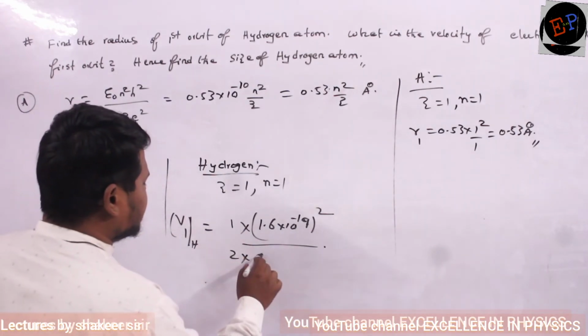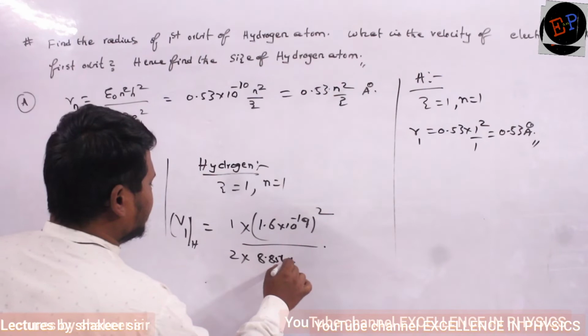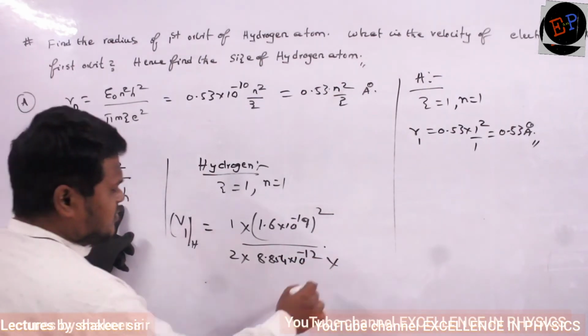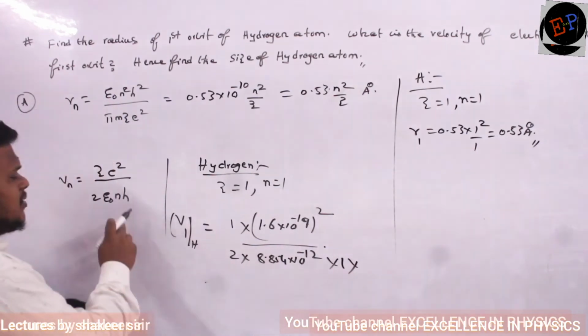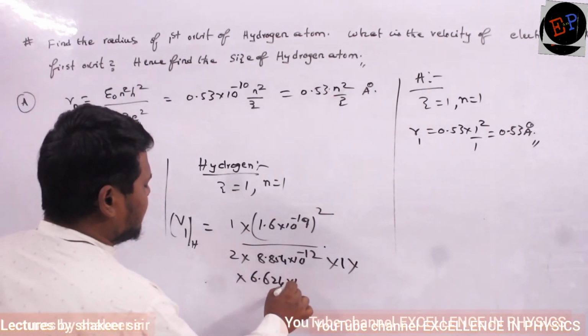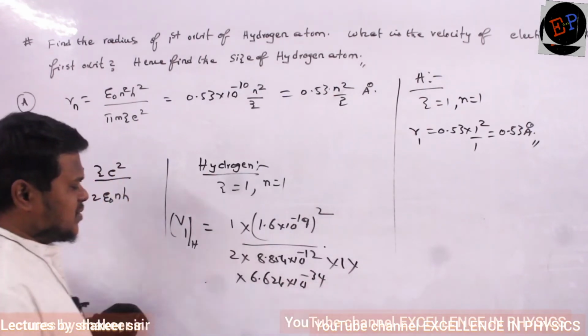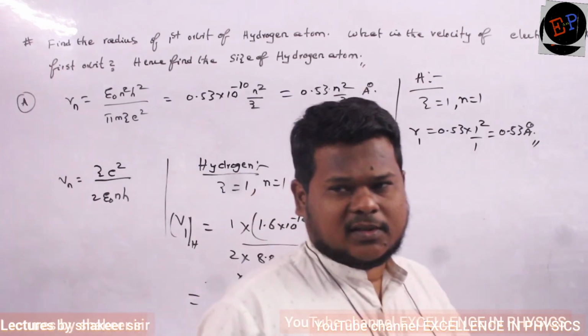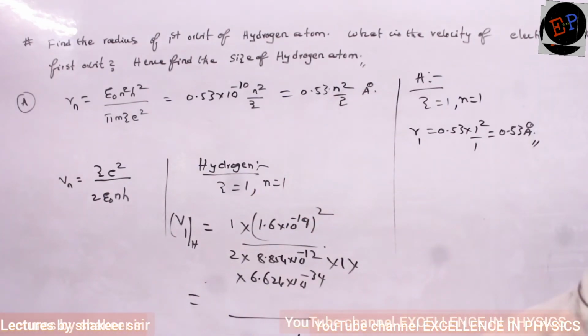Epsilon naught value is 8.854 into 10 power minus 12, multiplied by the first orbit, n equals 1. And h is Planck's constant, which is 6.624 into 10 power minus 34. If you do this total calculation, I will get the velocity of the electron in the first orbit. Clear?